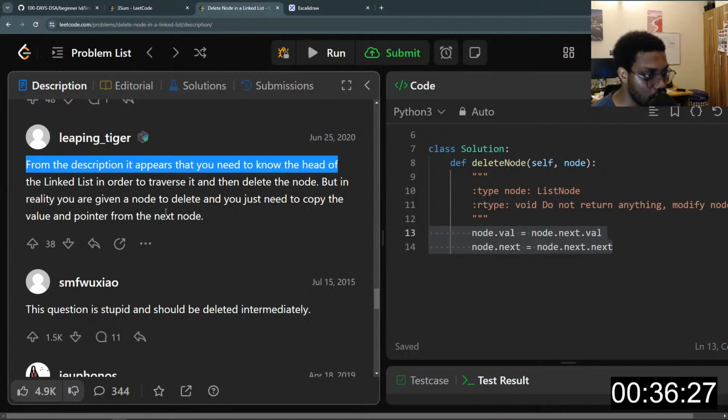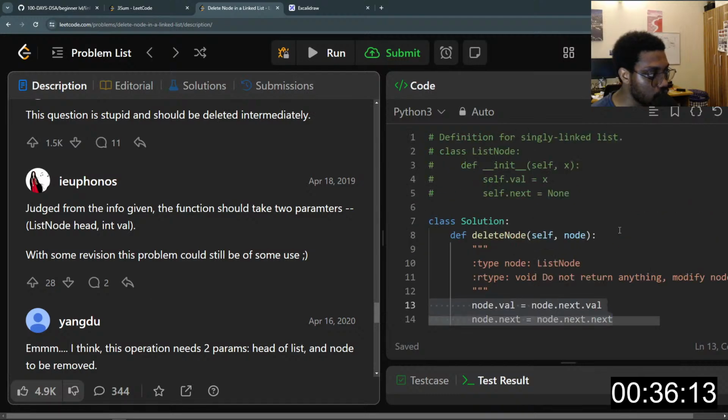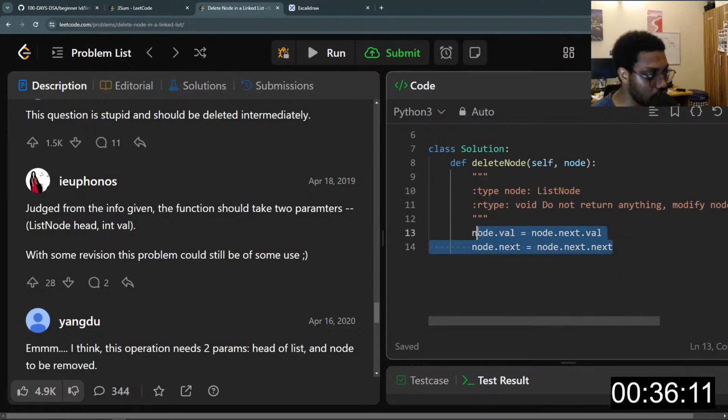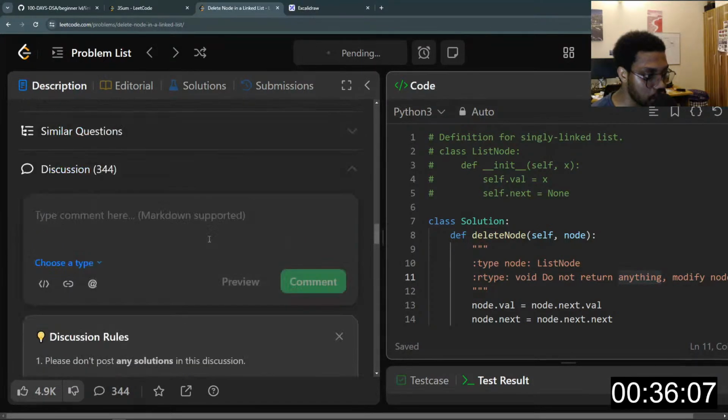Yeah, I also thought this too. But in reality, you are given a node to delete. So you just need to copy the node value and pointer from the next node. And this is all you need to do. So I'm just going to submit this.